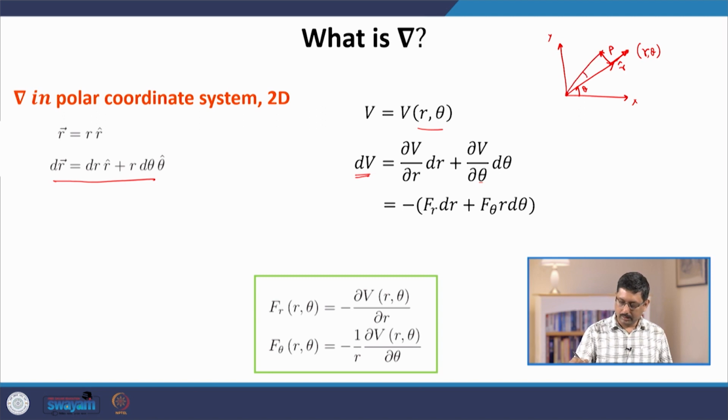So, if this is a delta theta, it is exaggerated, then this displacement is r times d theta. It is not only d theta, but d theta multiplied by r. So, the displacement, if you keep this radius r constant and go in the tangent direction, is r d theta times theta-hat. Now if we write down the expression for the work, as F dot dr,